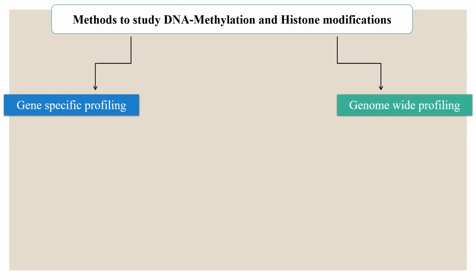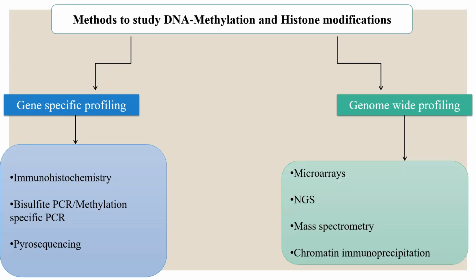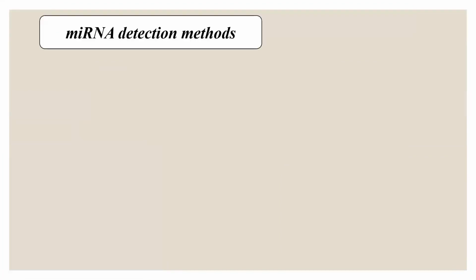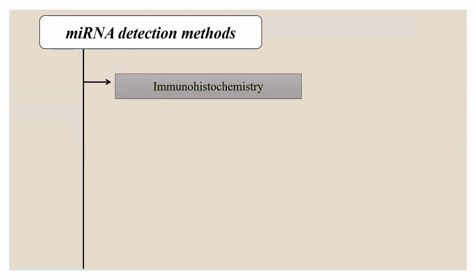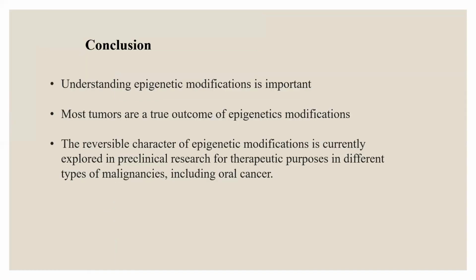In gene-specific profiling, there can be immunohistochemistry, bisulfite PCR, methylation-specific PCR, or pyrosequencing. For genome-wide profiling, it is microarrays, next-generation sequencing, mass spectrometry, and chromatin immunoprecipitation. MicroRNA detection methods are immunohistochemistry, gel electrophoresis, RNA sequencing, quantitative reverse transcriptase polymerase chain reaction, and microRNA microarrays.